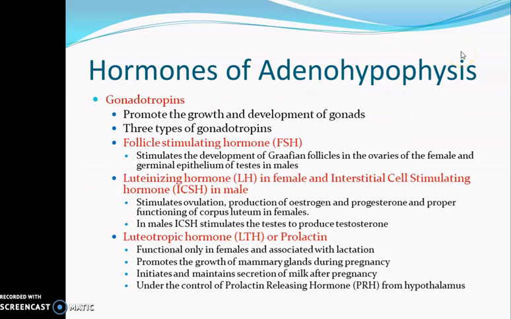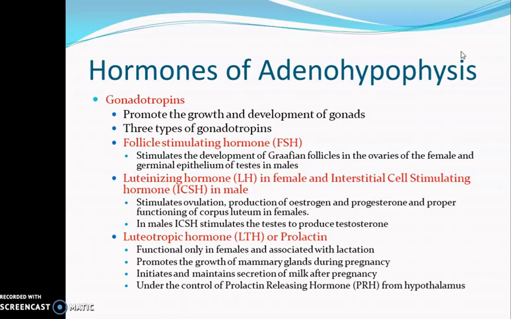Then the next group of hormones secreted by the adenohypophysis is the gonadotropins. They are called so because they control the growth and development of gonads. And there are three types of gonadotropins. The first one is FSH or follicle stimulating hormone.